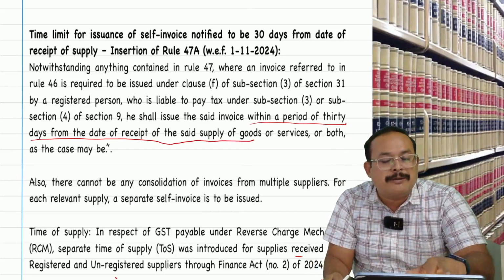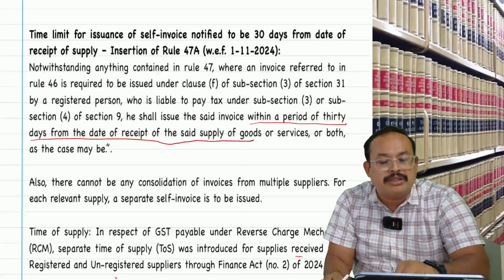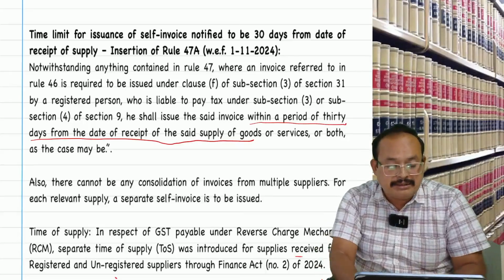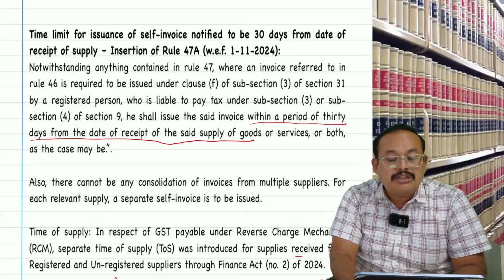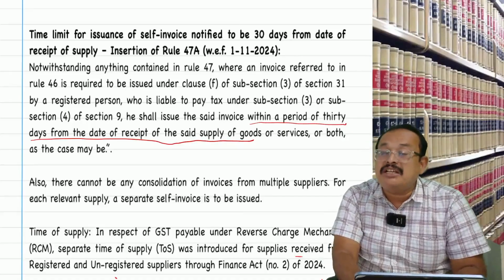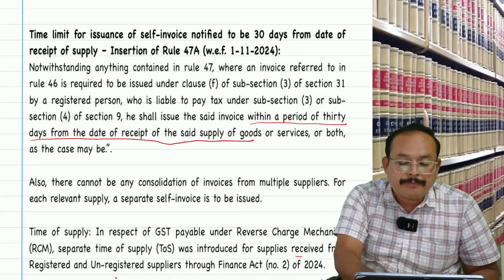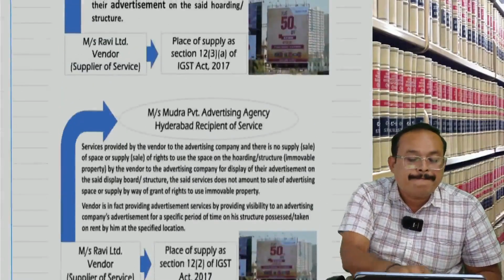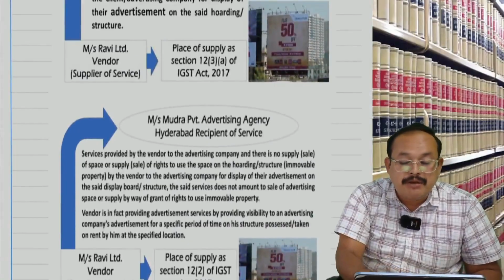Now come back to our regular study, section 12, subsection 3, time of supply.